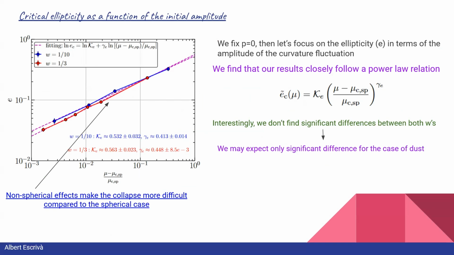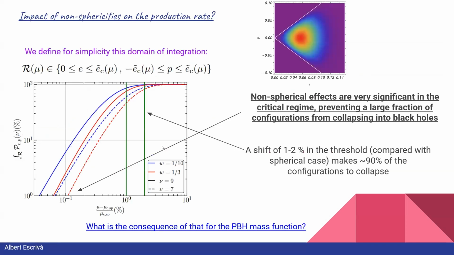And we may expect only a significant difference for the case of dust, or when we consider an extremely soft equation of state, as I mentioned before for the case of the dynamics and the decaying behavior of the ellipticity. And basically, we can see that the non-spherical effects make the collapse much more difficult compared to the spherical case. And we can evaluate what this effect is on the production rate of primordial black holes.